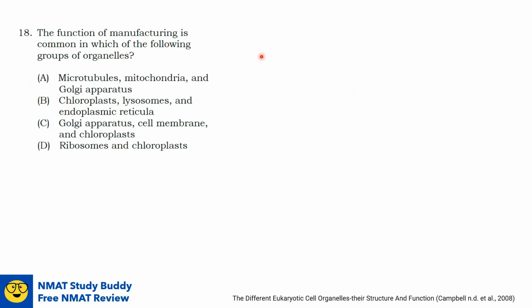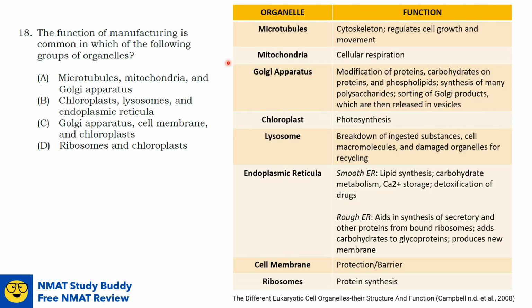Question number 18. The function of manufacturing is common in which of the following groups of organelles? Manufacturing meaning their function involves synthesis of a certain product or certain products. So what I did was I listed down here the functions of the organelles included in our options. And let's now do the process of elimination. For our first group, it includes microtubules, the mitochondria, and Golgi apparatus. Now let's review each of the organelles' function.